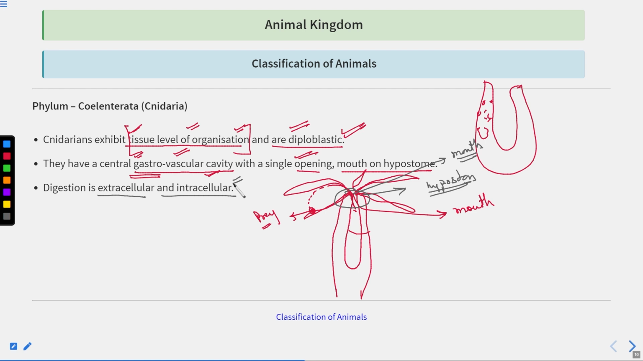Right? The central gastrovascular cavity, whereas it is the spongocoel or the central cavity in the case of Porifera. Here, the gastrovascular cavity is fine. This is different from the Poriferans, right?